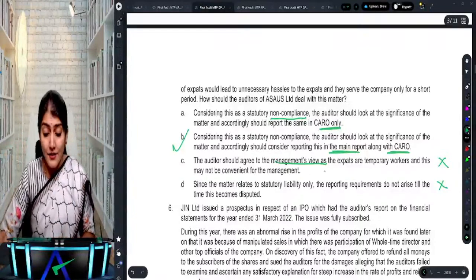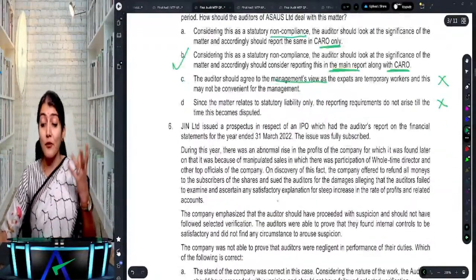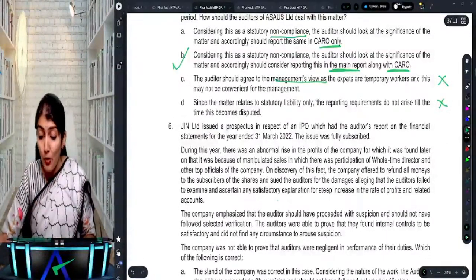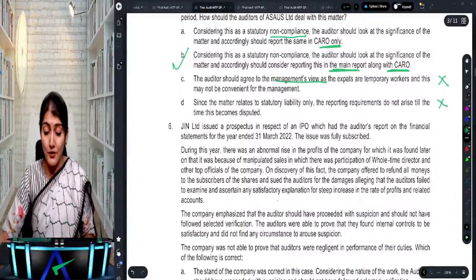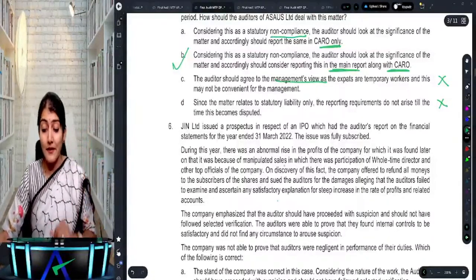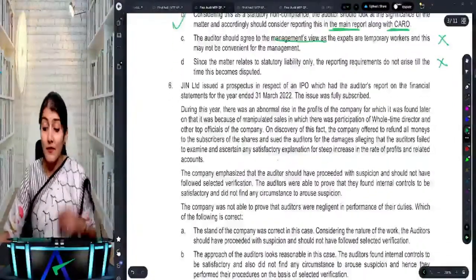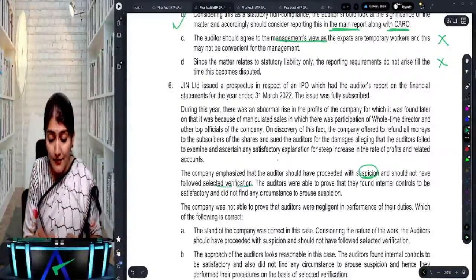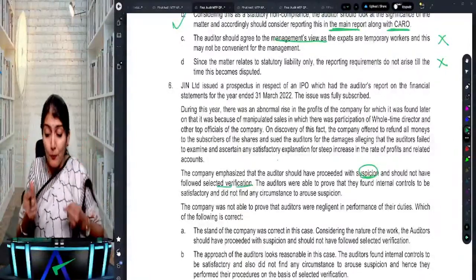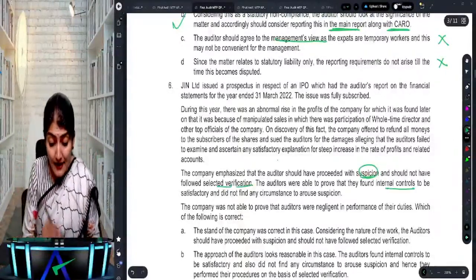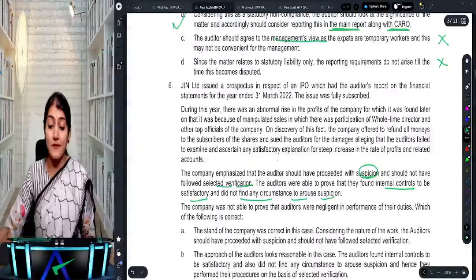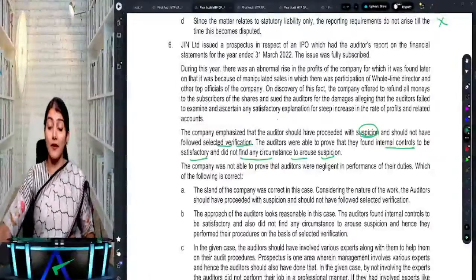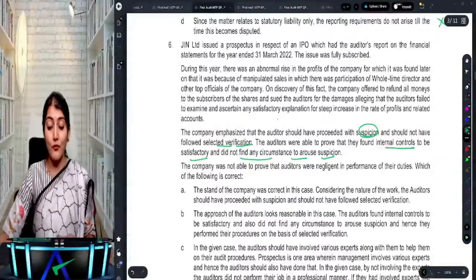Okay. Right. Then Gin Limited issued a prospectus in respect of an IPO, which had the auditor's report on the financial statements. There was an abnormal increase in the profits of the company, and it was found that there were manipulated sales. The company emphasized that the auditor should have proceeded with suspicion and should not have followed selective verification. The auditors were able to prove that they found internal controls to be satisfactory and did not find any circumstances to arouse suspicion. So the company was not able to prove that the auditors were negligent in performing their duties. Which of the following is correct?